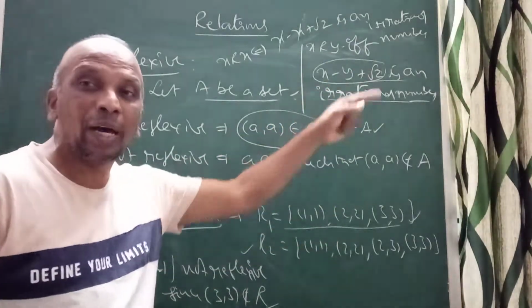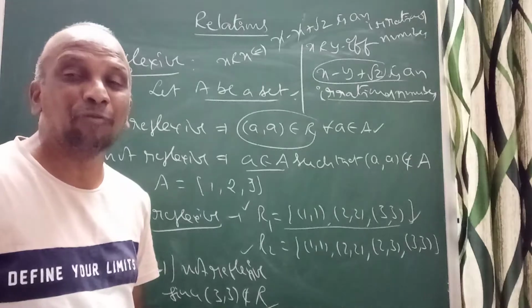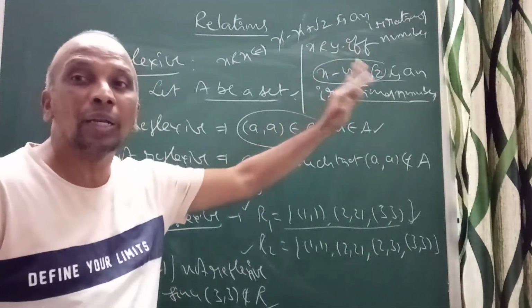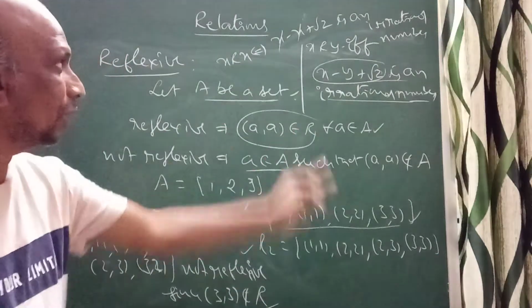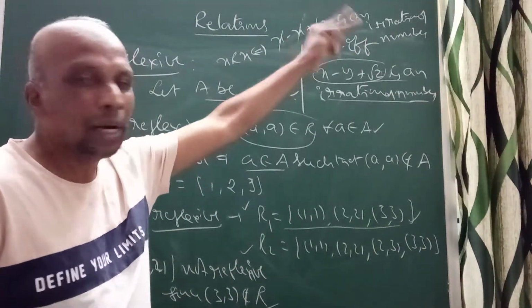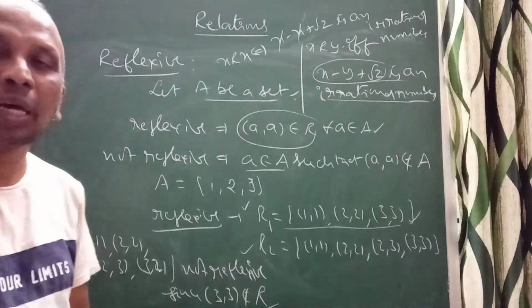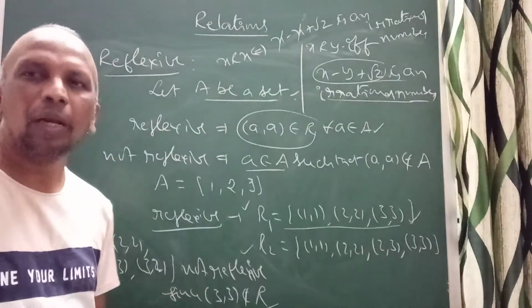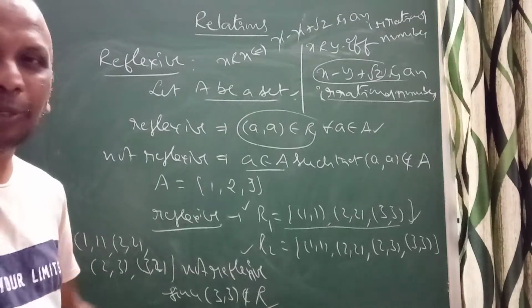So here, when x and y are real numbers, x R y if and only if x minus y plus root 2 is an irrational number. Here R is clearly reflexive, because when I took x R x, I got root 2, which is an irrational number. It satisfies the reflexive property. Now I will discuss symmetric.